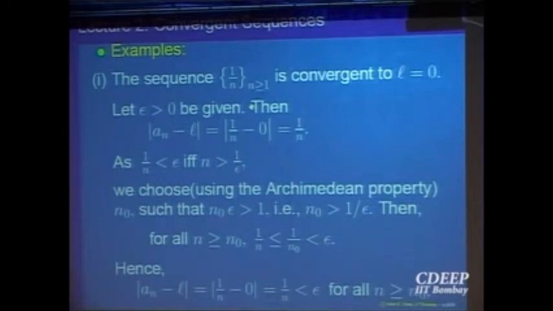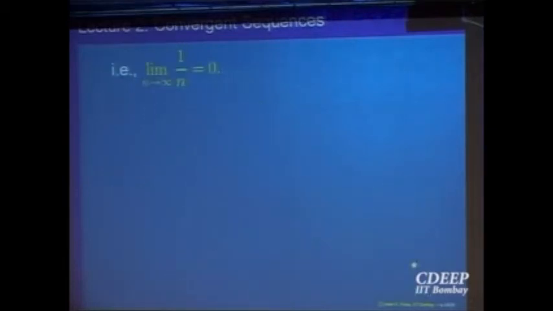So using the Archimedean property, by our definition, we can say 1 over n converges to 0. That is a consequence of the Archimedean property. Is it clear to everybody that this limit is equal to 0 as per our definition?